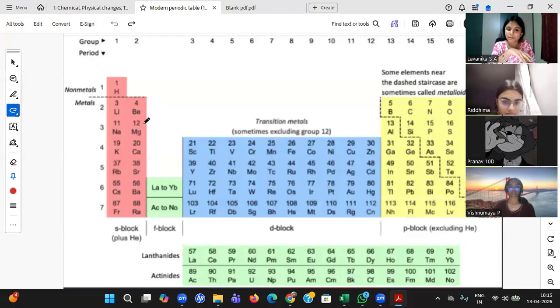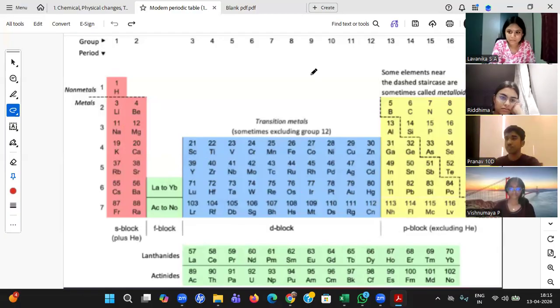So that means if I ask you this metal, this non-metal, this non-metal, this metal, like that, how can you say? Okay, students, you see, this modern periodic table is a Bible. Whenever I take chemistry, without this page, we will not be completing our session. Why? Because can you see?